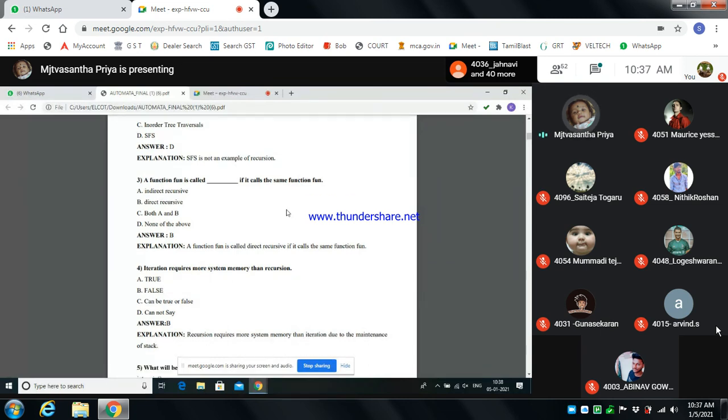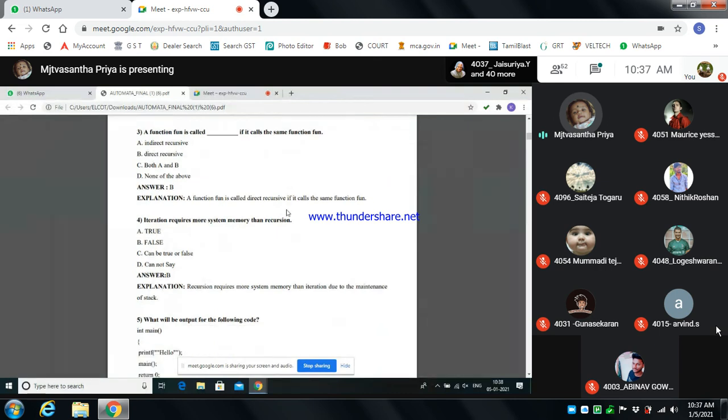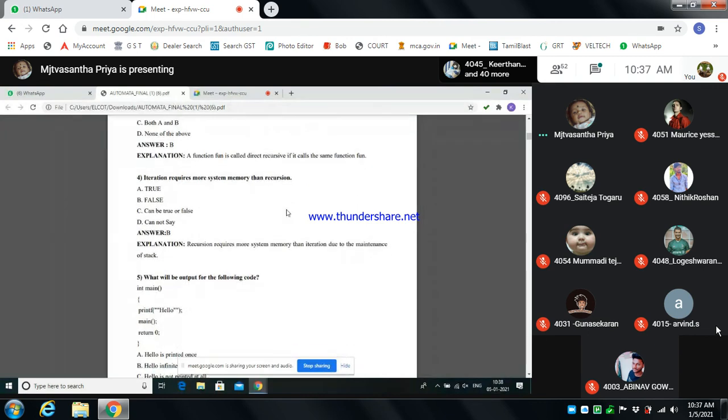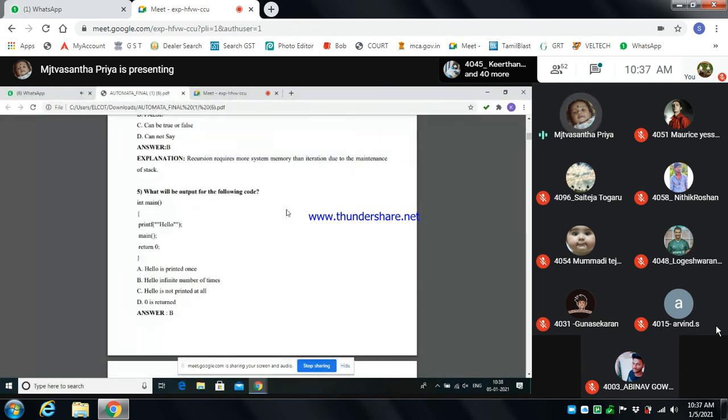Okay, so iteration requires more system memory than recursion? No. Recursion requires more system memory. Iteration will not maintain the stack, right? Iteration is nothing but conditions and looping. So the statement is false.